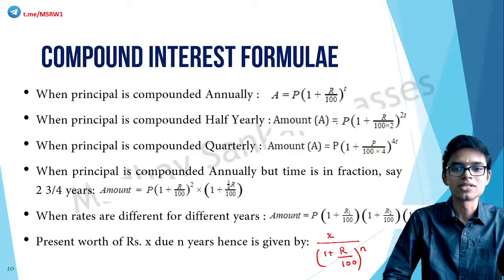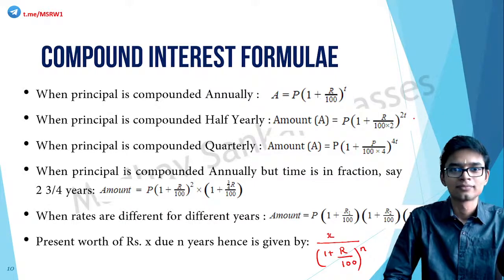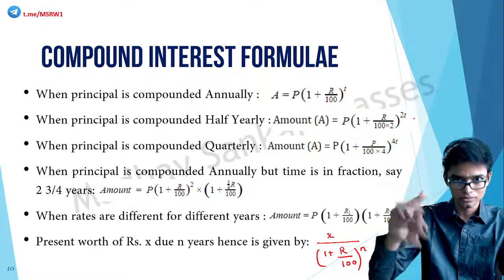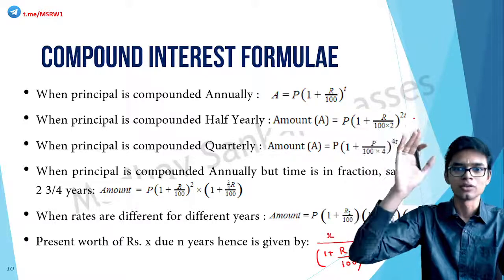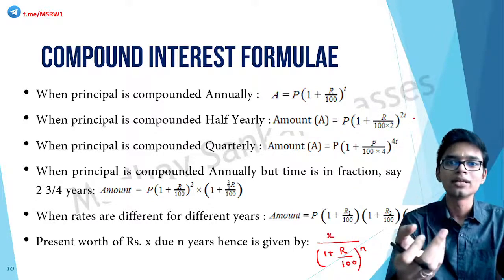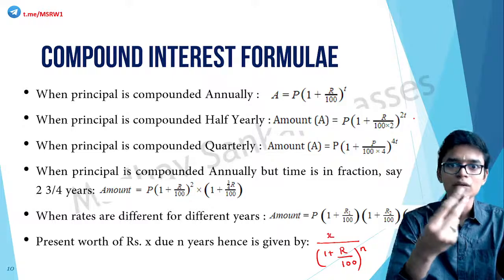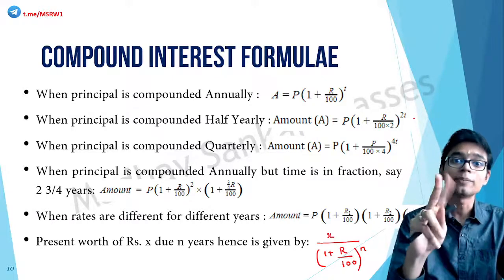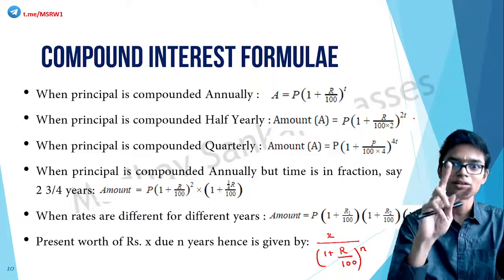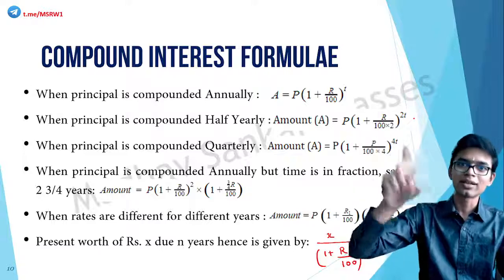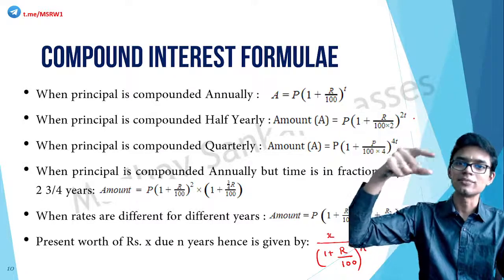So the formula becomes A is equal to P into 1 plus r by 200 the whole raised to 2t. Divide r by 2 and multiply t by 2. Because if it is compounded half yearly, then the rate is cut by 2, but the time period is twice now. In a year, there are two 6 months. Correct?